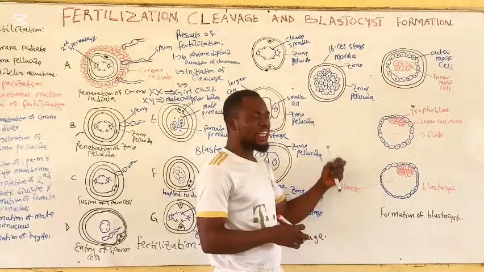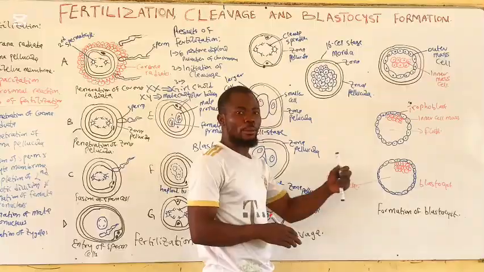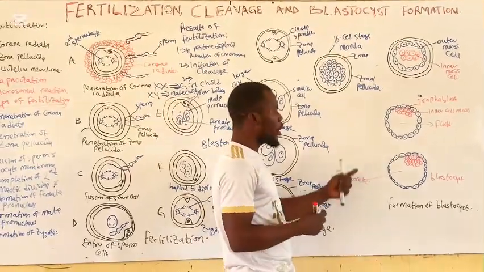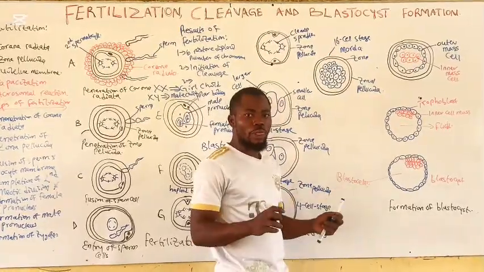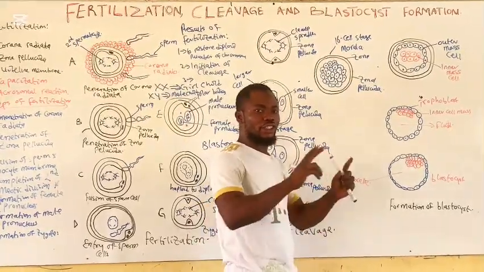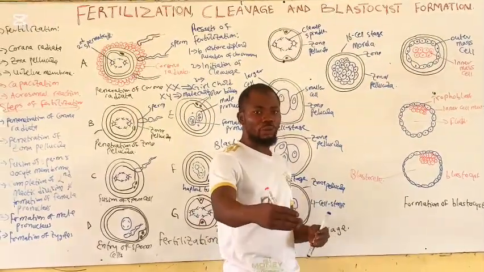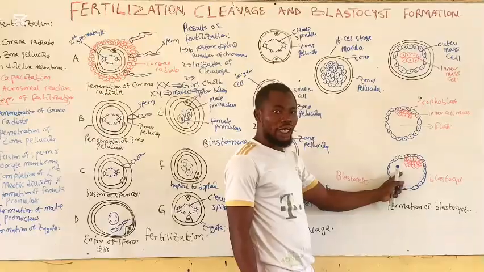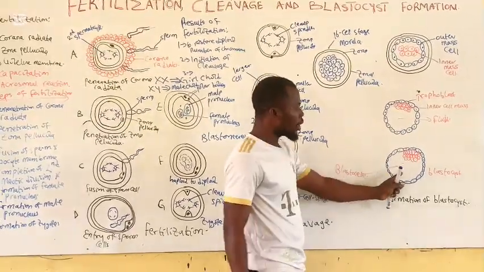Now the inner cell mass, which is the embryoblast, will move to one pole called the embryonic pole. And as the fluid keeps accumulating in the blastocyst cavity, the zona pellucida will dissolve. And after the zona pellucida has dissolved, the blastocyst is ready for implantation. This blastocyst is filled with a fluid that is rich with nutrients. It is also called the uterine milk.